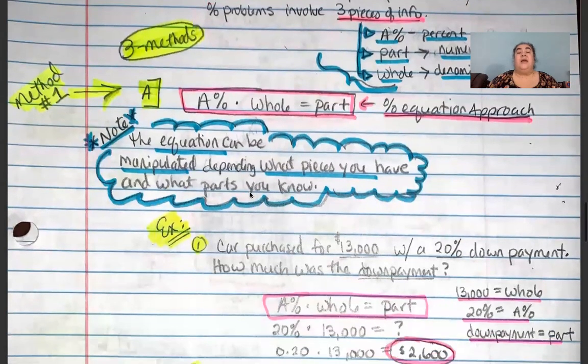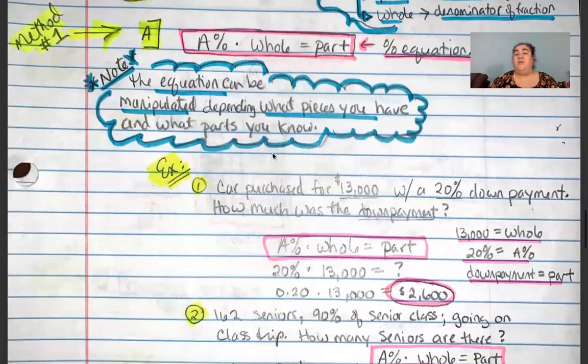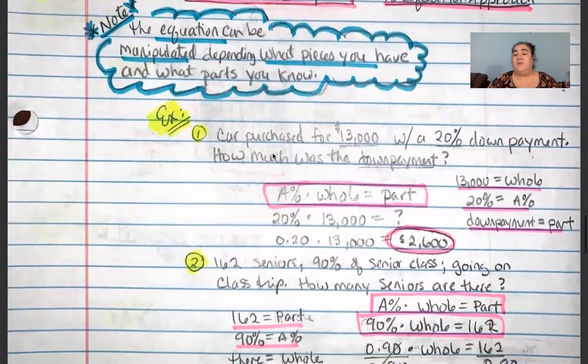Now, please note that this equation, because it is an equation, can be manipulated depending on what pieces you have and what parts you know. So for example, if I have the whole and I know the part, but I don't know what percentage that part represents, I can use this equation to solve for that percentage. Or if I have the percentage and I have the part, but I don't know what whole that percent took this part out of, I can go ahead and manipulate this equation to solve for that whole, as you're going to see in some of the examples we're going to look at now. So using method 1, which is the percent equation, we're going to solve these 3 problems, okay?